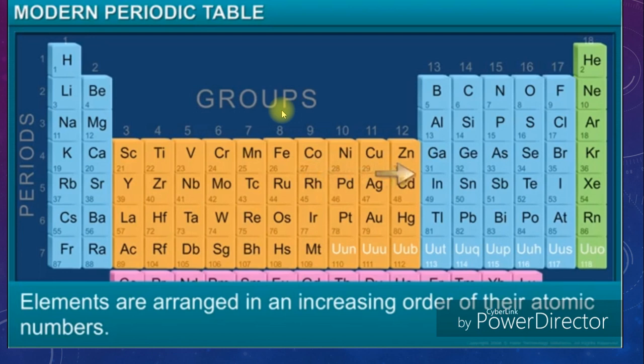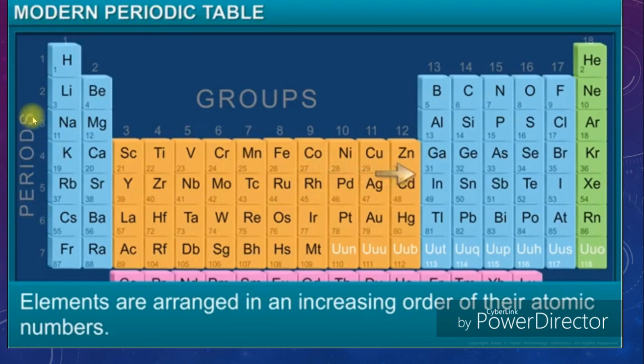The groups are considered the vertical columns inside the table. So this is a group, and this is another group, and this is another group. When we count, this is number 1, 2, 3, 4, 5, 6, 7, 8, 9, 10, 11, 12, 13, 14, 15, 16, 17, and finally 18. So we have 18 groups inside the modern periodic table.